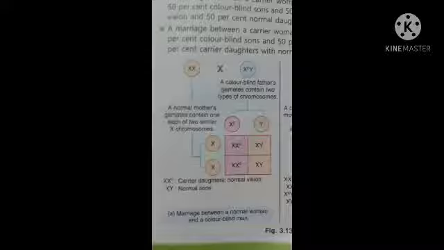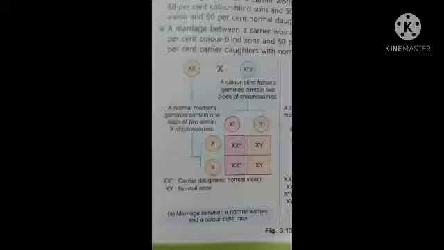The reason is that, my dear students, the male here is colorblind, and this color blindness is an X-linked recessive disorder. The male has passed the Y chromosome to the son, but the other X chromosome in the son has been passed from the mother, so the son will be normal.